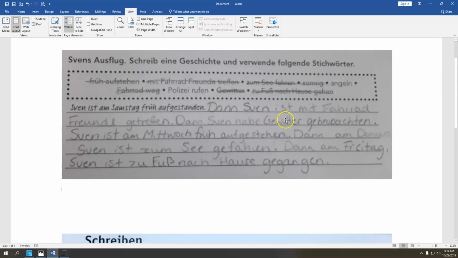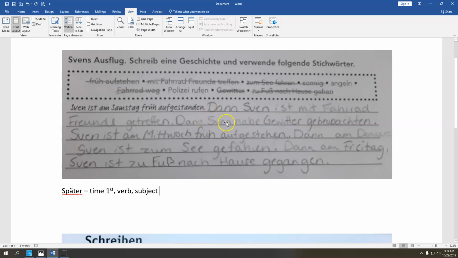Dann Sven habe Gewitter beobachten. All right, so he is watching a storm. That's pretty cool. I wouldn't recommend using dann and dann necessarily back to back like that. It kind of sounds clumsy. You could say something like später, and then again, this is our time. So that's going to go first in this case, followed by our verb, followed by our subject. So you would want dann, your verb in second position, Sven.